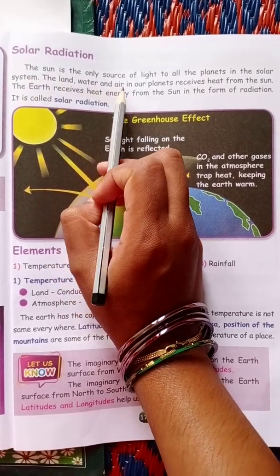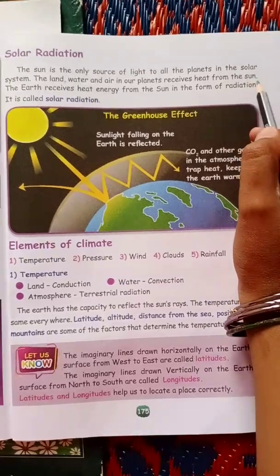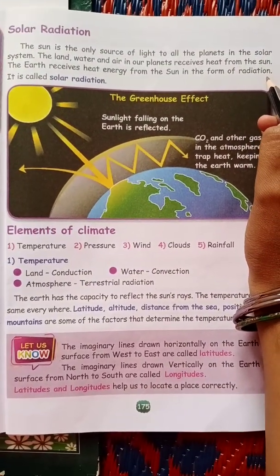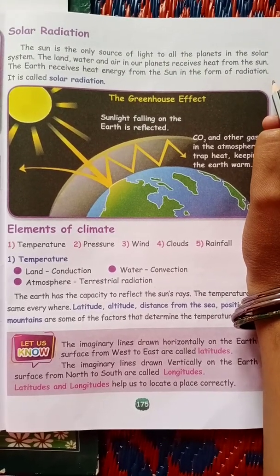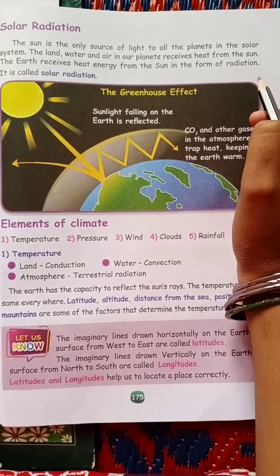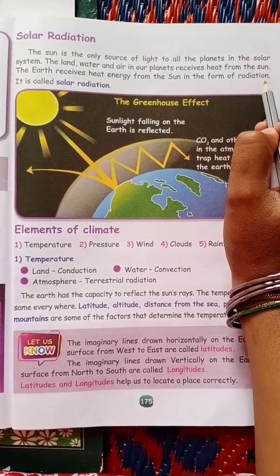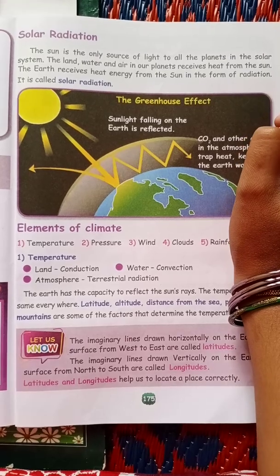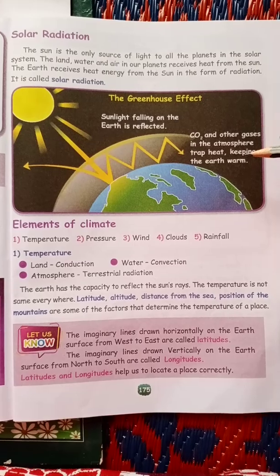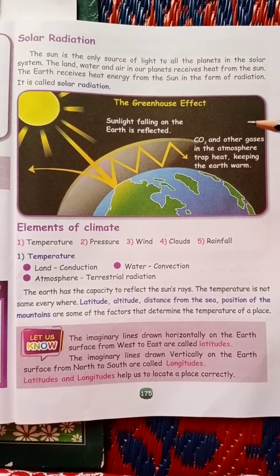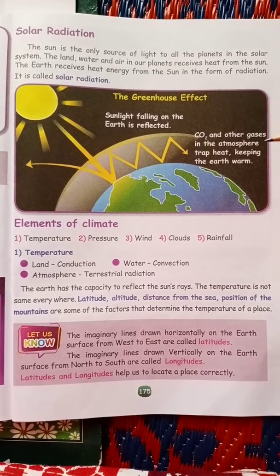Then solar radiation. The sun is the only source of light to all the planets in the solar system. So, which is the only source of light, children, to all the planets? The sun. The land, water and air on our planet receive heat from the sun.